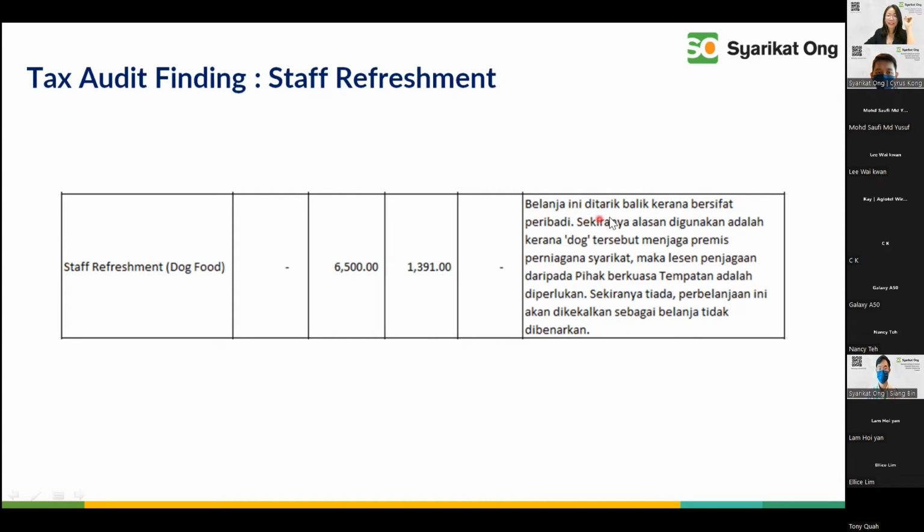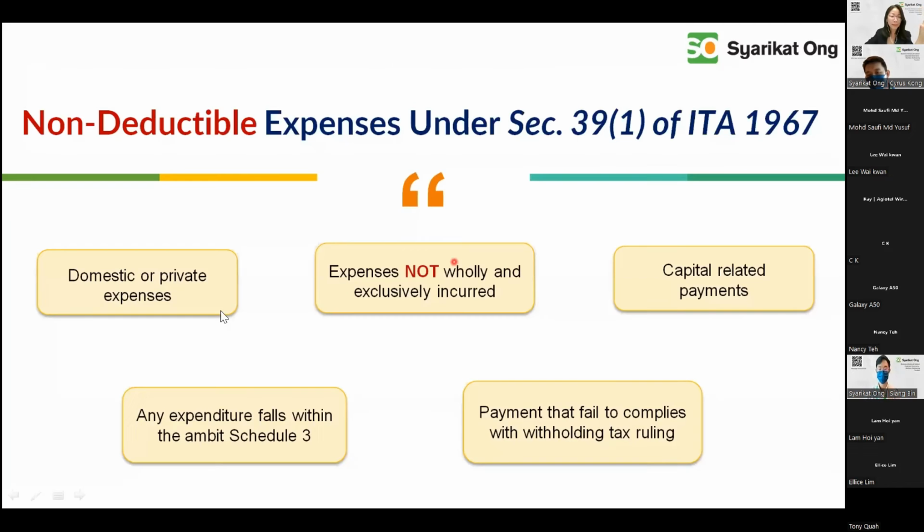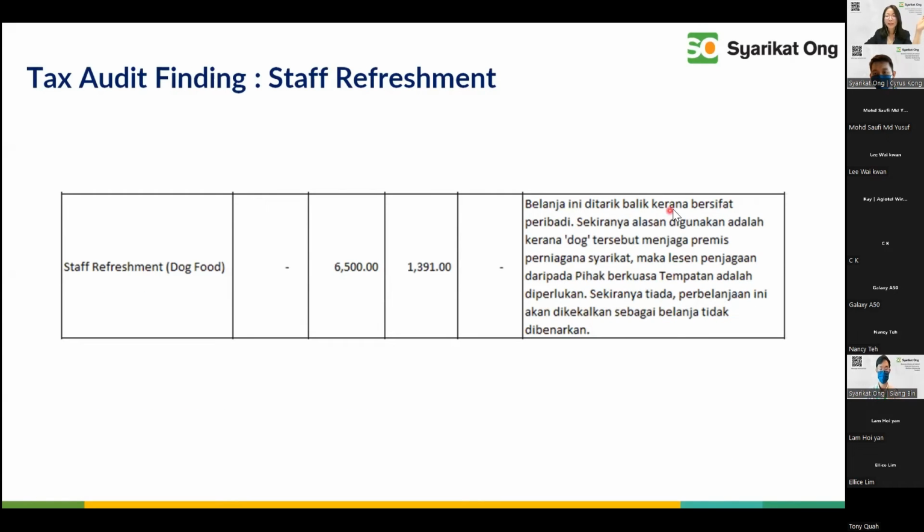Belanja ini ditarik balik kerana bersifat peribadi, meaning this is domestic. Remember, just now we mentioned about this. They say it's part of your 39(1). So they use the bahasa word. Core is actually domestic and private lah. Okay. So adalah bersifat peribadi. Sekiranya alasan digunakan adalah kerana dog tersebut menjaga premis perniagaan syarikat. Okay. Maka lesen perniagaan daripada pihak berkuasa tempatan adalah diperlukan.